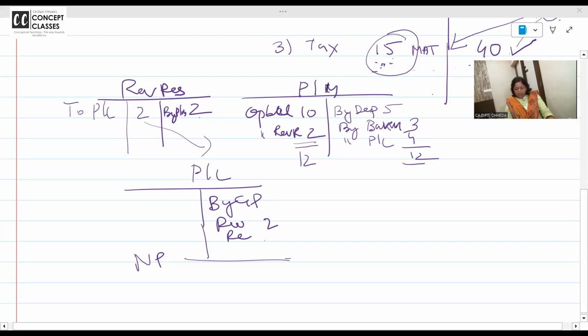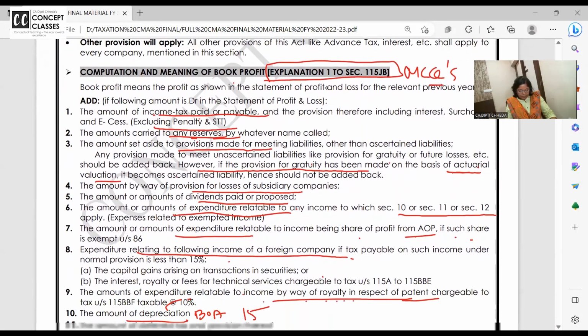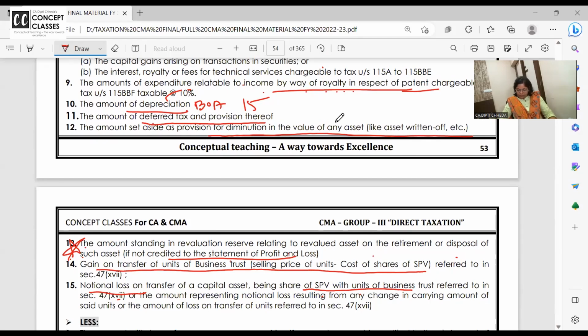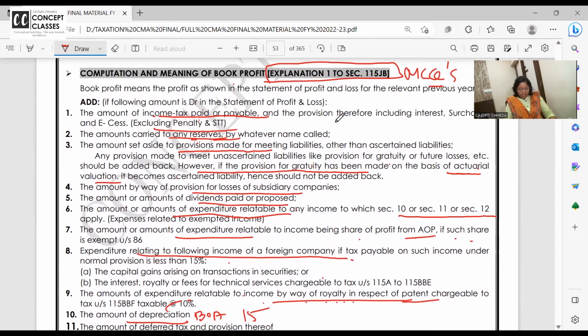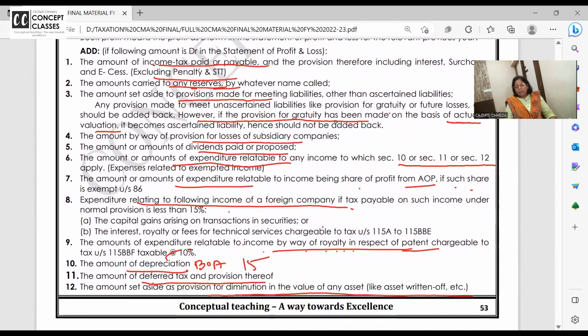So this is all about the revaluation reserve. All right. Let us continue with our add and less. So add part once again: income tax, add; transfer to reserves, add; provisions, add. But if the provisions are approved, gratuity and all, don't add.